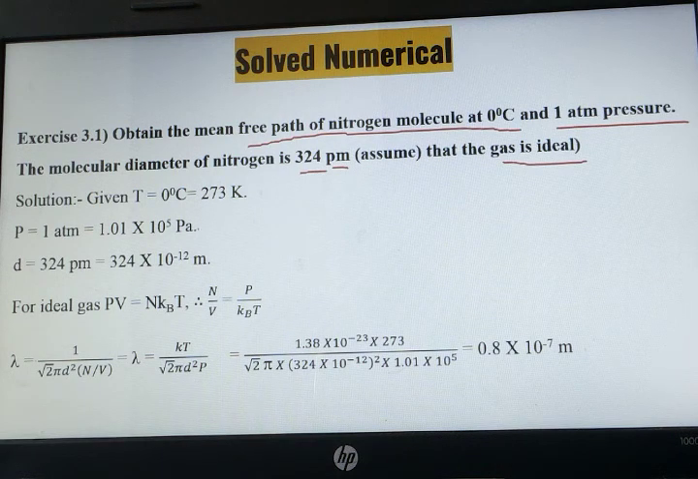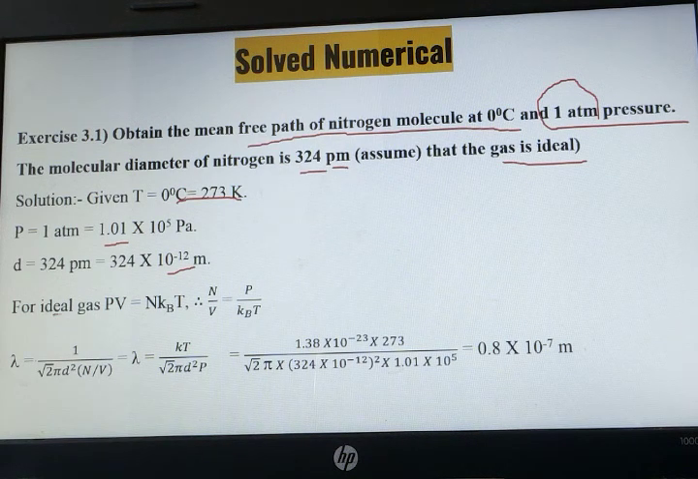First of all, temperature has been given as 0 degree Celsius. In this chapter, as it is related to gases, we have to convert degree Celsius to Kelvin by adding 273. So we have temperature as 273 K. Pressure is 1 atmospheric pressure, that is 1.01 into 10 raised to 5 Pascal. Diameter is given as 324 pm, where pico means 10 raised to minus 12, so we get 324 into 10 raised to minus 12 meter.